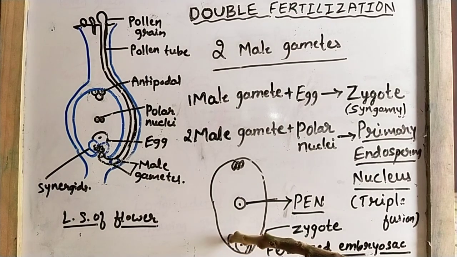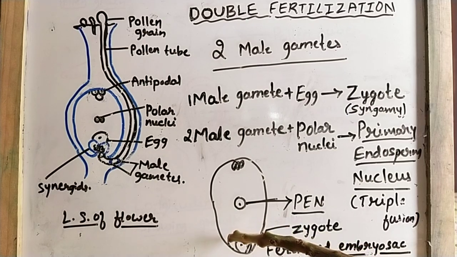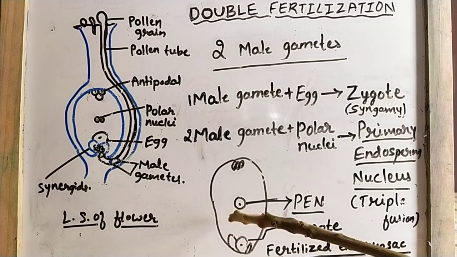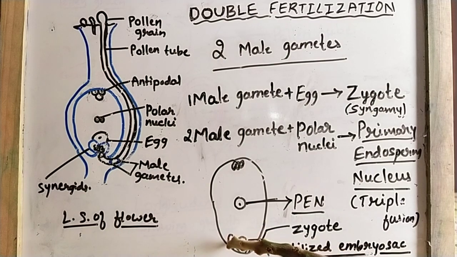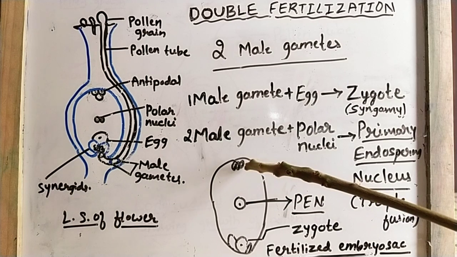The synergids present in the embryo sac undergo degeneration. So that's why we can see the presence of degenerating synergids.